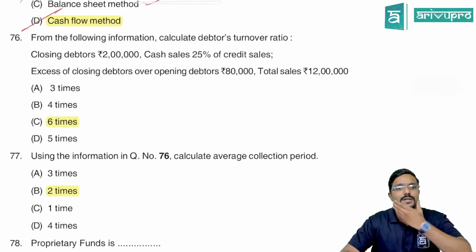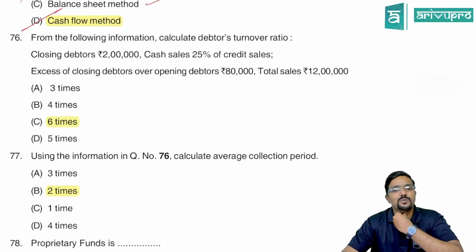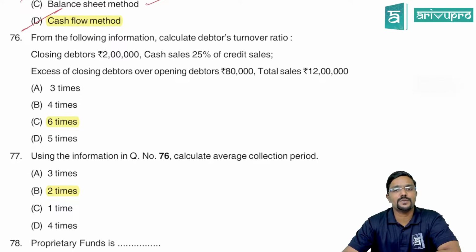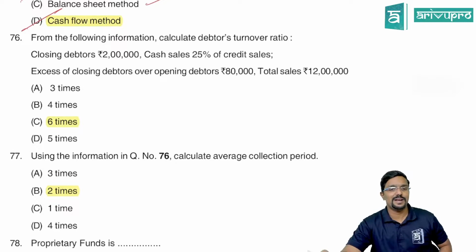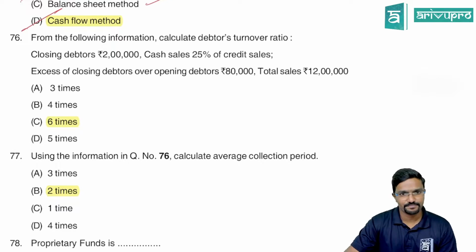Okay, next. From the following information, calculate debtor turnover ratio. Closing debtors 2 lakh. Cash sales is 25% of credit sales. Okay. Excess of closing debtors over opening debtors is 80,000. Total sales is 20 lakh. Okay. Sorry, 12 lakh. Excess of closing debtors over opening debtors 80,000.